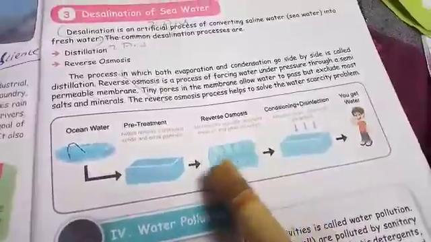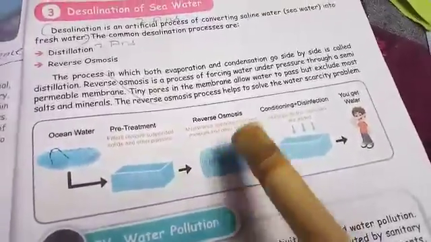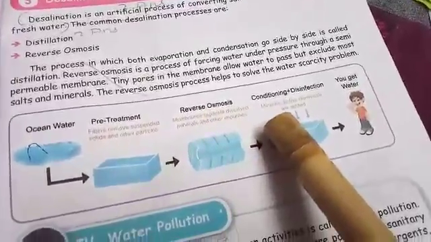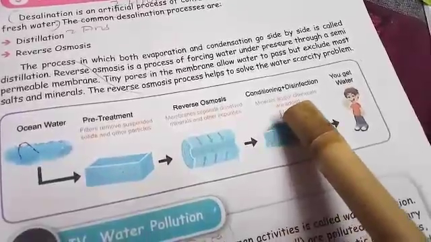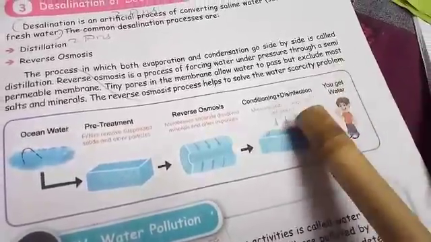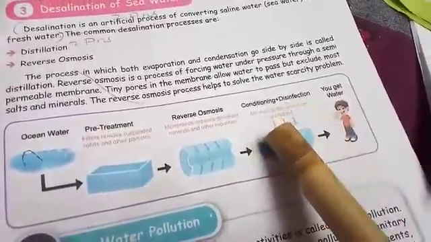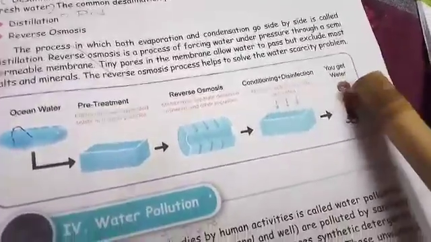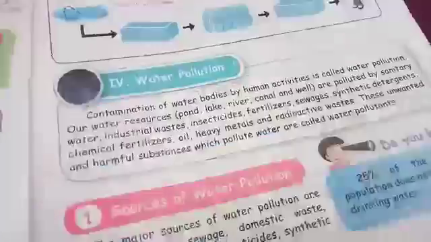Here the minerals as well as the impurities are accumulated. Then after that, minerals and other chemicals are added. After that, we can use the water to drink.